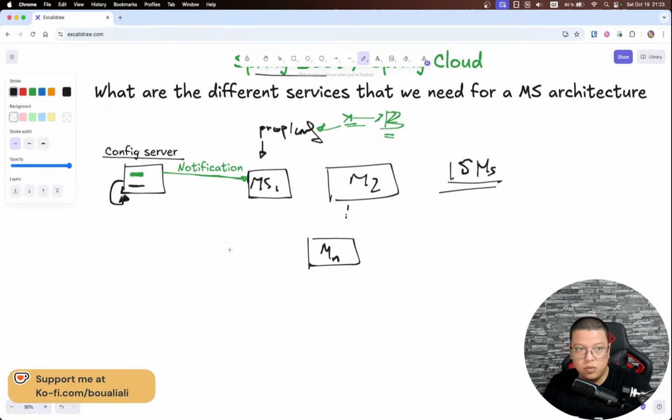Then the second one. First, I want to check if we have some messages or something like that. Will you demonstrate all of them?